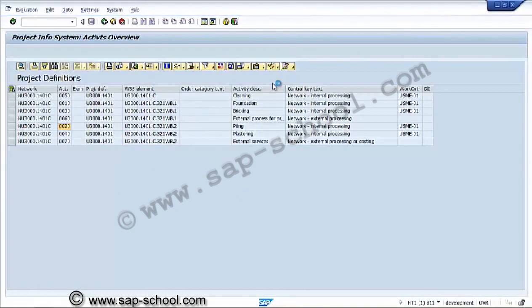Now from this screen itself, we can go for the confirmation of the activities and further individual overview from the current objects also. In this case, these are the activities. If you go further, we can have the components. If it is internal processing, if it is external processing, we can have external procurement components or services, external activities like that.